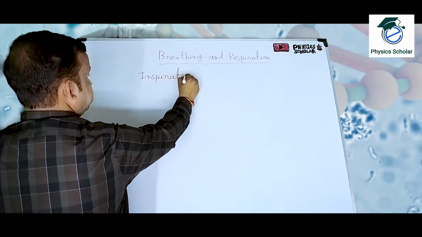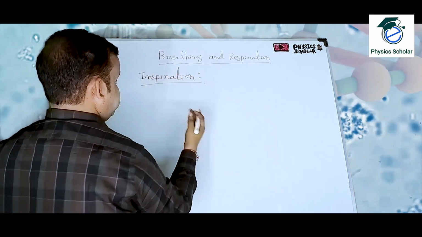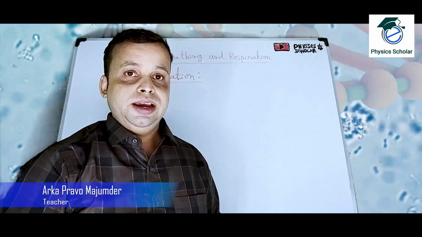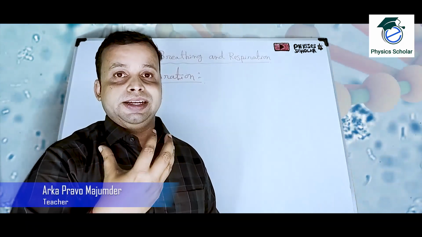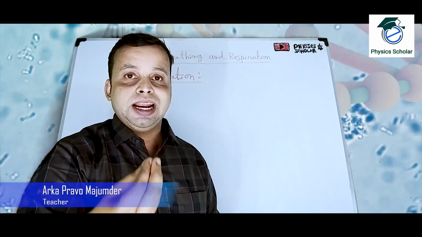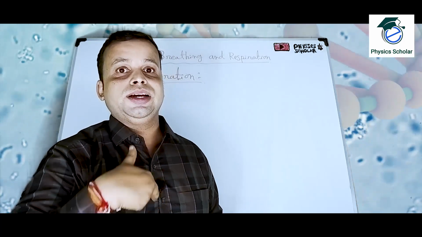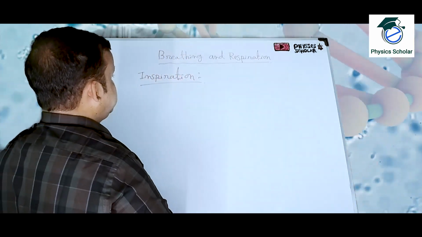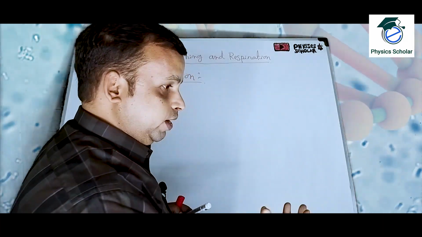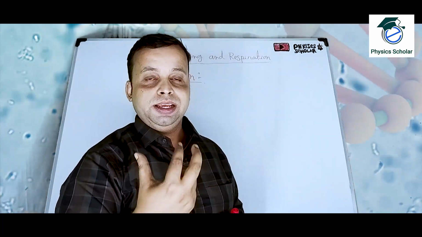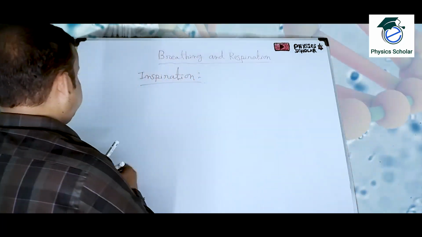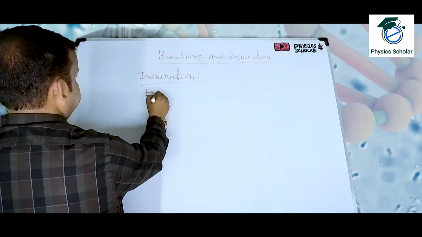Inspiration means inside. It means taking in air which has a greater amount of oxygen compared to the expired air. That means taking of air from the atmosphere through our nostrils is known as inspiration. And next is expiration.